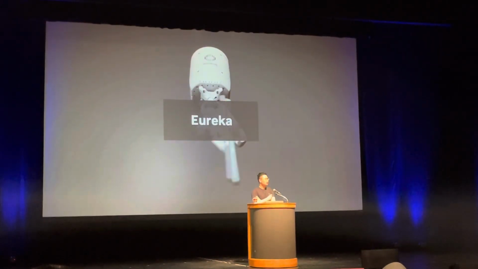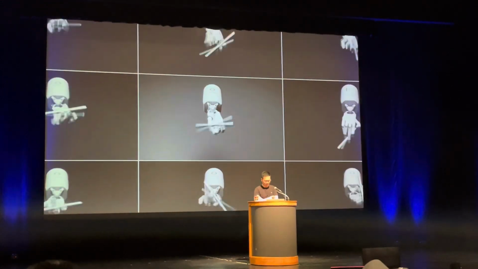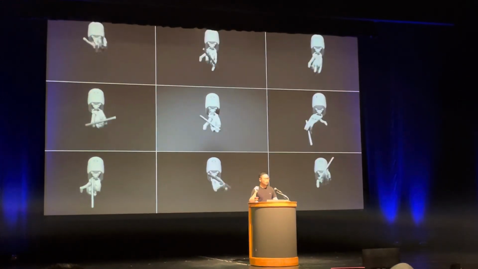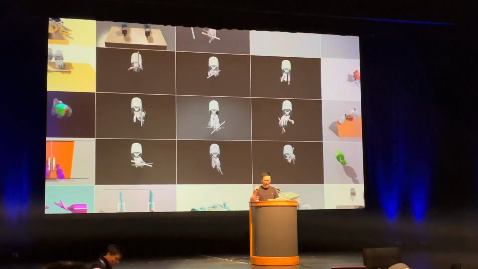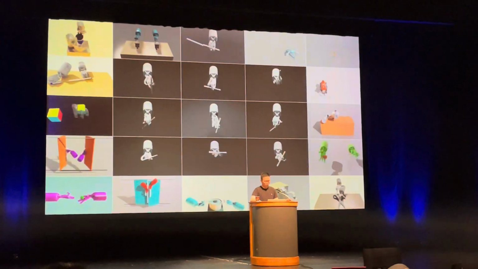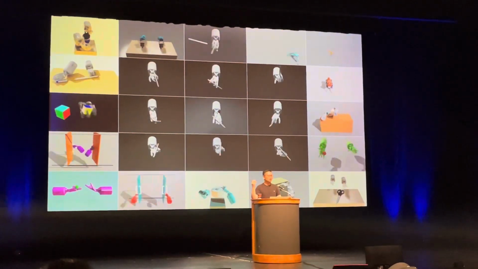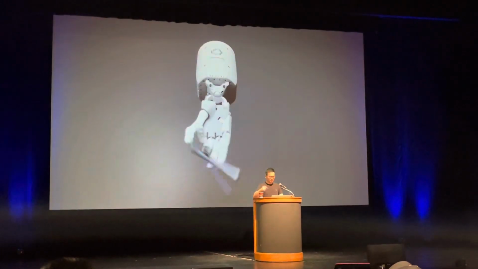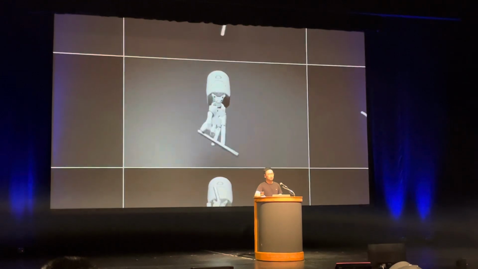Now, what new capabilities can this fantastic simulation tool unlock? This is Eureka, an agent that achieves robot dexterity at superhuman level. Well, perhaps not all the humans, at least better than me. So you see the pen spinning here. I have given up on this task for a very long time since my childhood, but apparently the robot I trained can do this better.